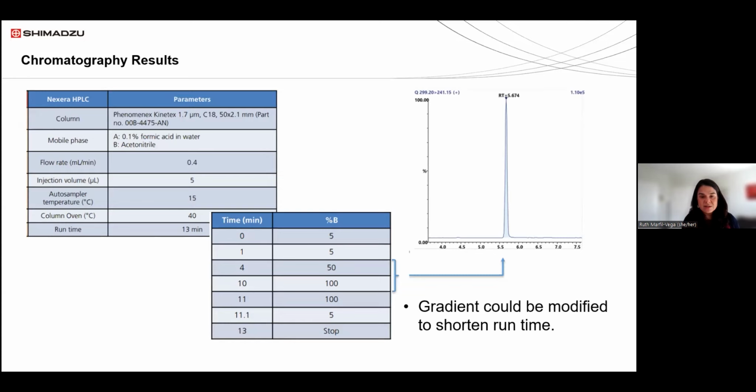So we can see that there is still room to shorten the length of the method. If we need to process a lot of samples, we could do this method faster. But also, if we want to add other chemicals to the method, there is room for the compounds to elute there, to be separated from 6-PPD quinone. So we can still modify this method to target the needs in the laboratory.